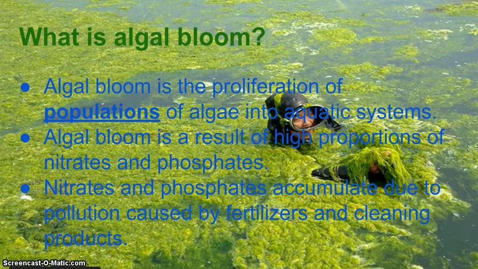Well, it is the proliferation of populations of algae into aquatic systems. Algal bloom is a result of high proportions of either nitrates or phosphates. Here's the thing. Nitrates and phosphates accumulate due to pollution caused by fertilizers and cleaning products. Washing your car? Yeah, that might go into storm drains and pollute our streams.